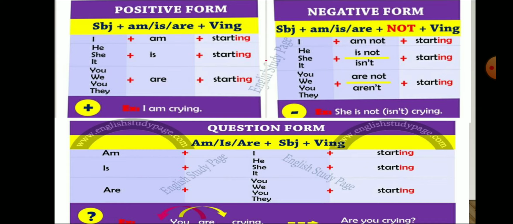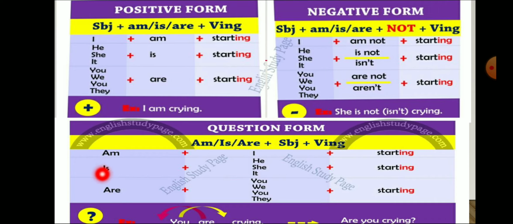First, we have seen this format before in the last chart: Am, is, are plus subject plus verb form, the fourth verb form, meaning V plus suffix ing. So, how to prepare sentences? Question form of present continuous tense: Am I starting? This is the question prepared here.